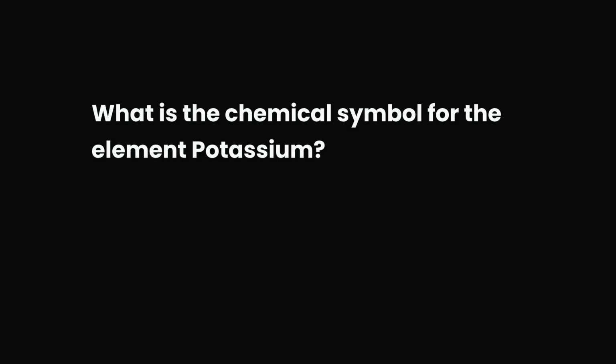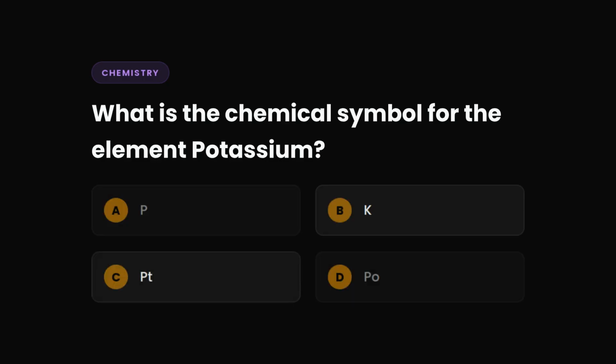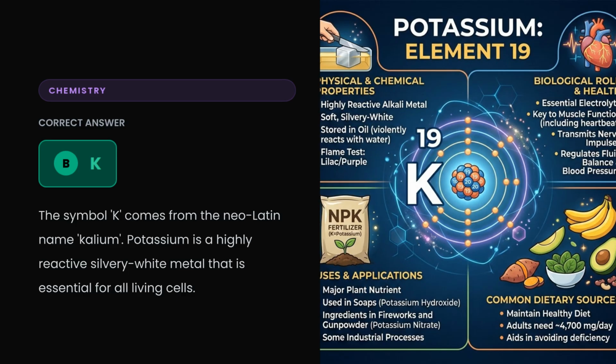Question 1. What is the chemical symbol for the element potassium? Is it A, P, B, K, C, Pt, or D, Po? The correct answer is B, K. The symbol K comes from the Neo-Latin name kalium. Potassium is a highly reactive silvery white metal that is essential for all living cells.